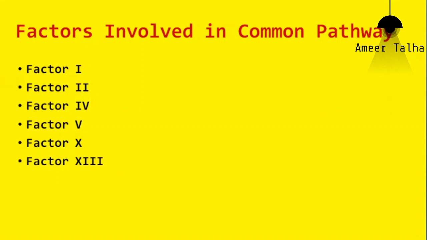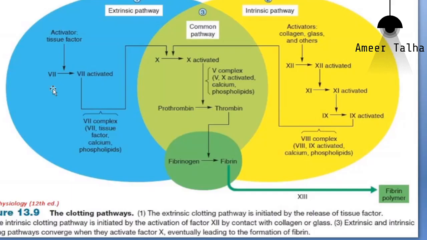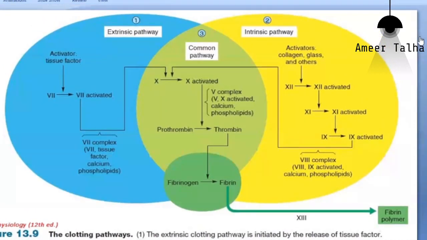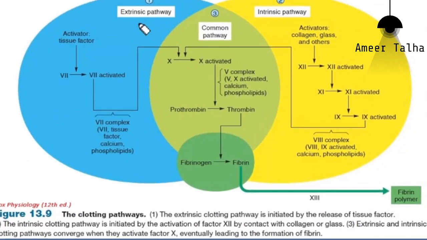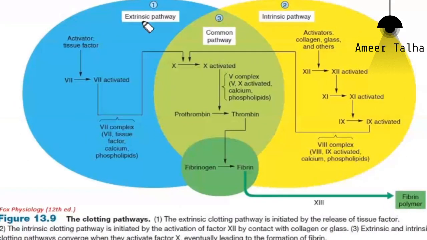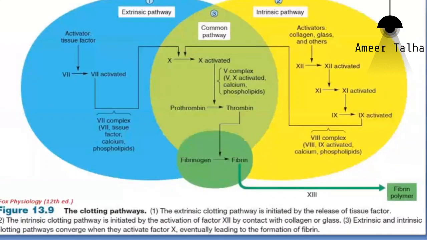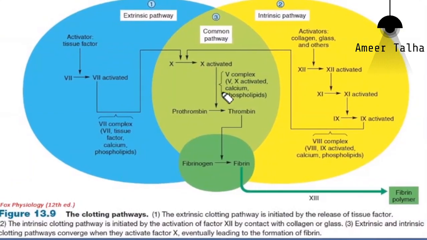Let me show you the two pathways first. Then we will discuss the common factors, the factors for extrinsic and the factors for the intrinsic pathway. So in this figure, you can see the extrinsic pathway on your left hand side in blue, the intrinsic pathway on the right hand side in yellow, and in the middle we have the common pathway in green.